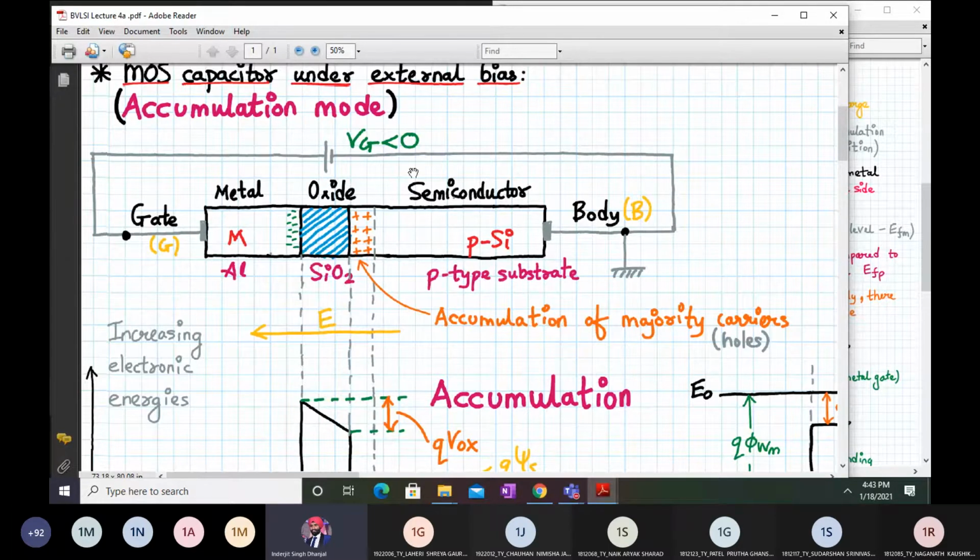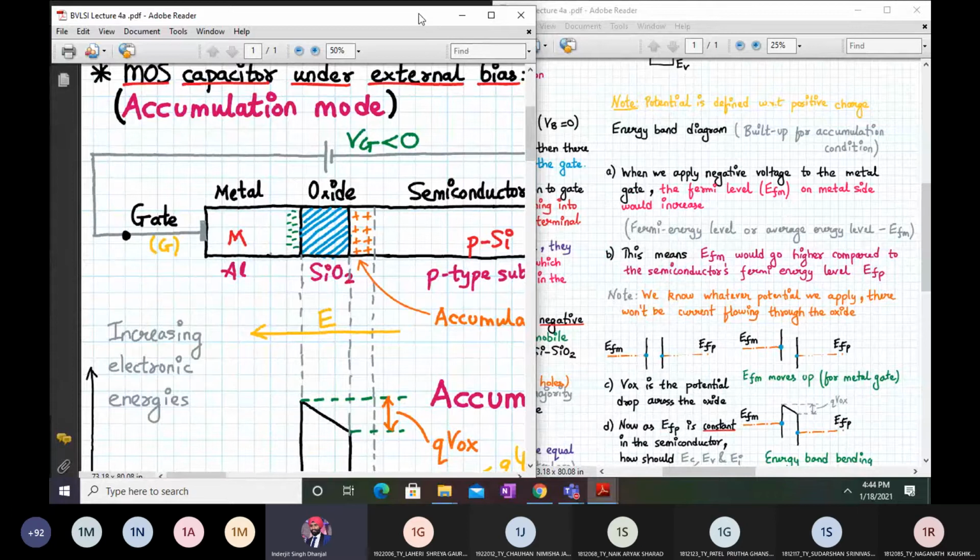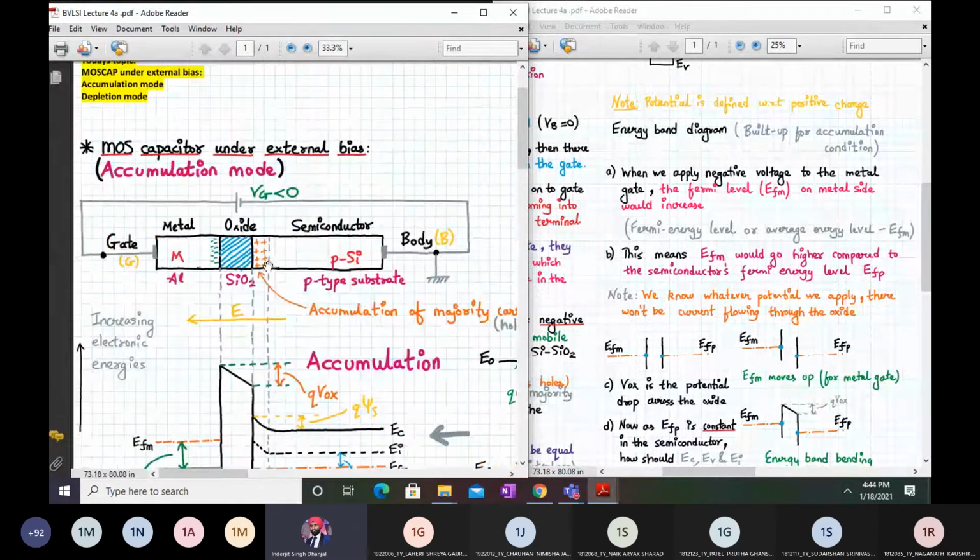So even though we apply an external negative potential at the gate, no carriers can cross the oxide layer. Therefore, however much negative charge comes at the gate, that much opposite charge will come at the semiconductor, so that the total charge is 0. This charge neutral condition is followed in this case also, right? So let us see how we draw the energy band diagram now. I hope this concept is clear, of why the name accumulation and what really happens over here.